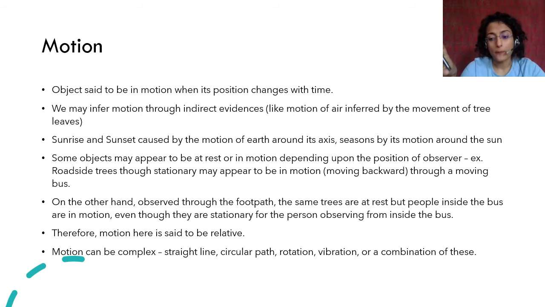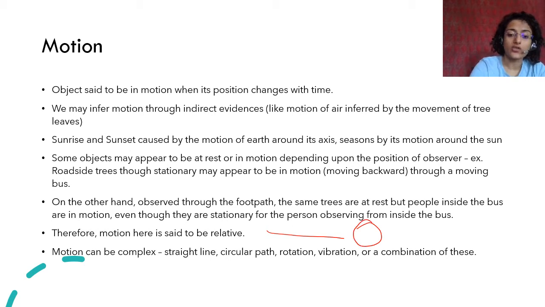So motion can be complex. It is not that somebody is moving then they only move in a certain way, right? Something is moving, motion is complex. It can be something moving in a straight line, or something moving in a circular path, or something is rotating like this, or something is vibrating like this, right? Or a combination of all of those things. For example, earth always rotates around its axis, but it is also revolving around the sun, right? So you see that there can be various kinds of motions, and they are not mutually exclusive. They can be different types of motions occurring simultaneously. Okay.